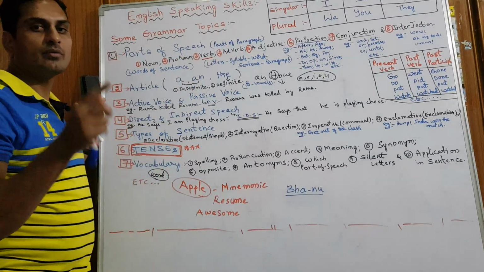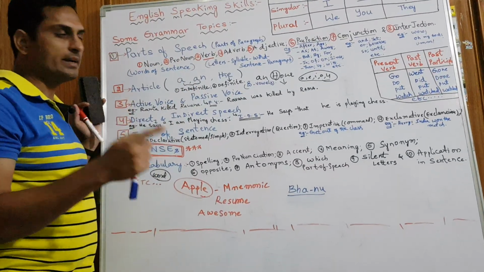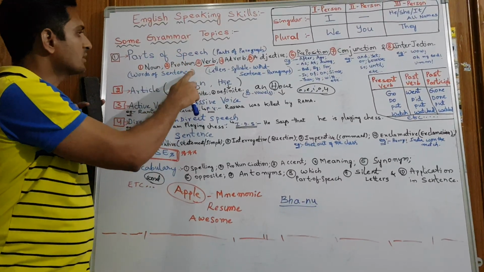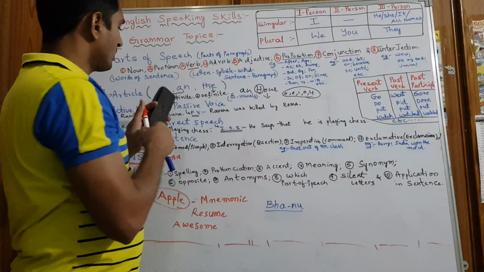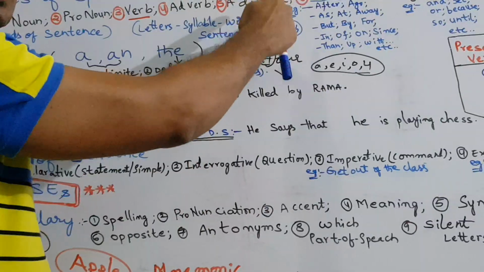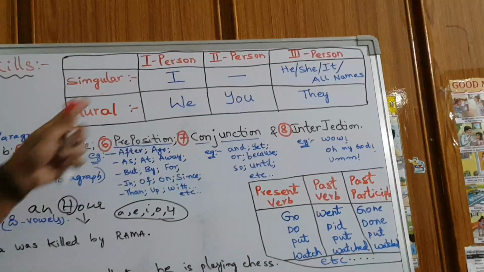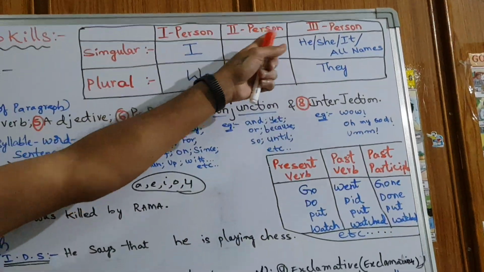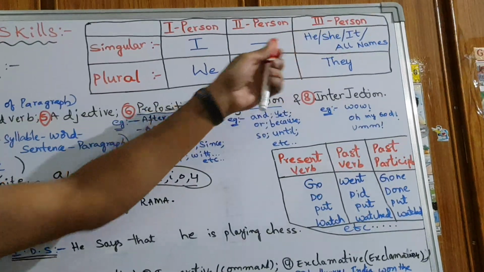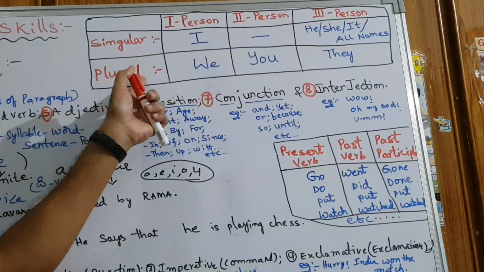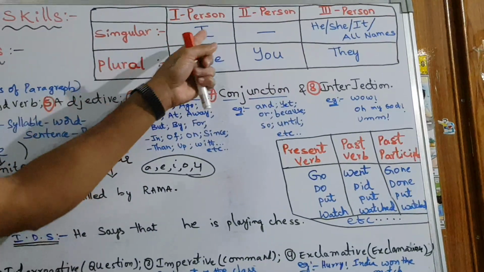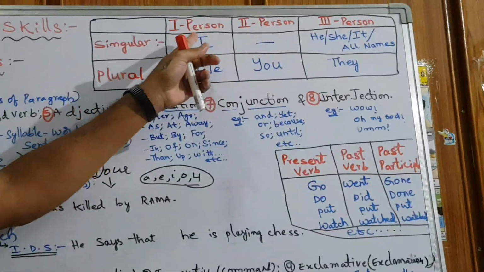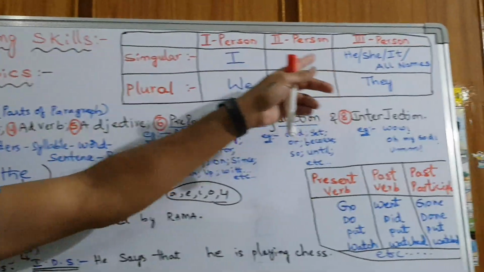Pronouns. Instead of a noun, we use pronouns, right? I made it into a small box. Here, first person, second person and third person, singular and plural. First person singular is I. Second person singular we don't have.